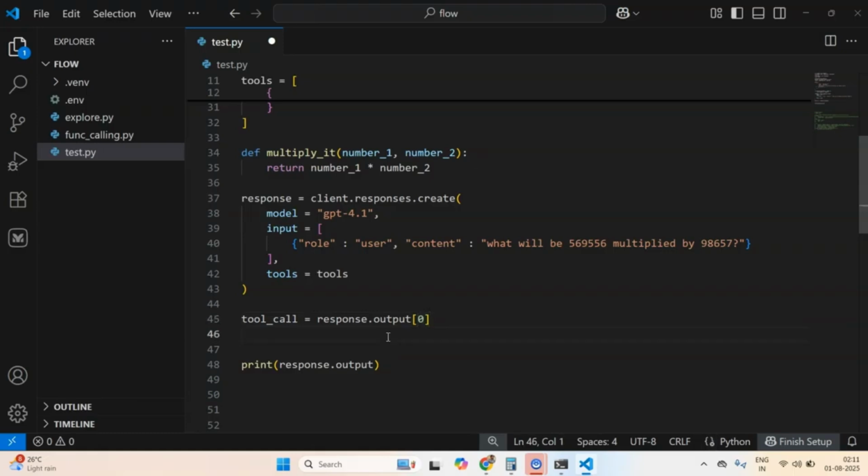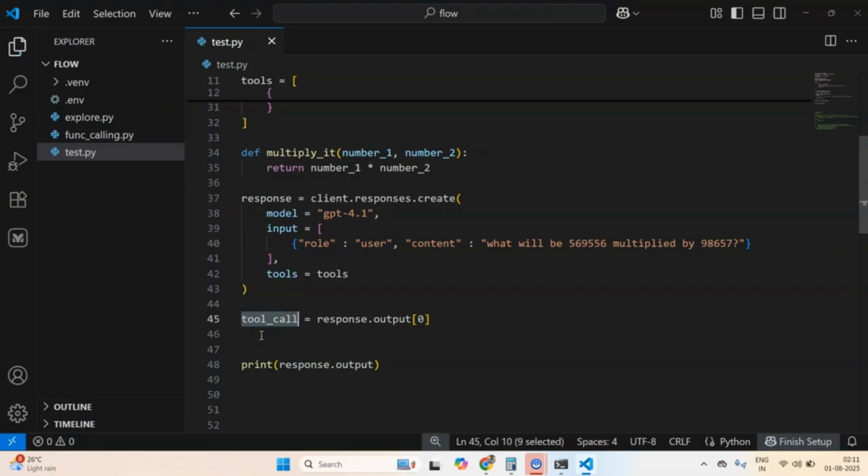But there will be situations where there will be multiple tool calls, so you will probably need to use a for loop to execute each of those tool calls either sequentially or in parallel. That you have to decide, but the scope of this video is to show you how tool calling works.